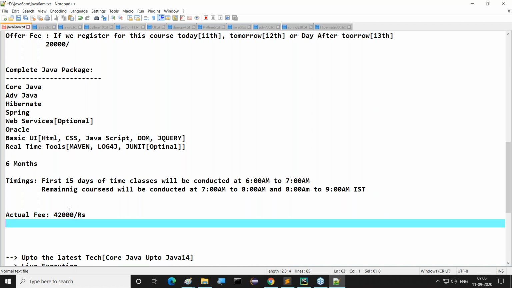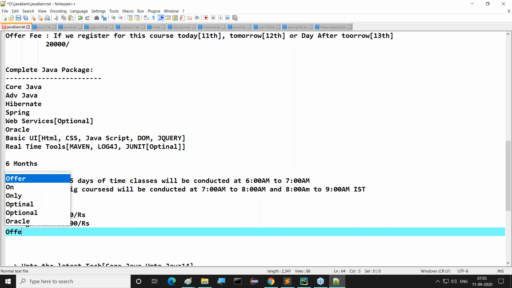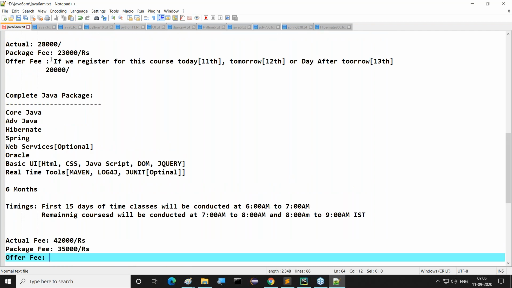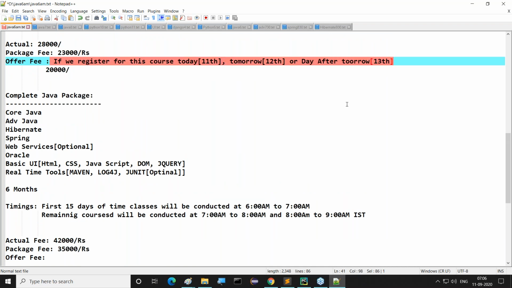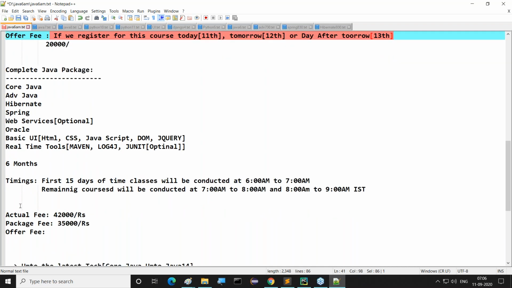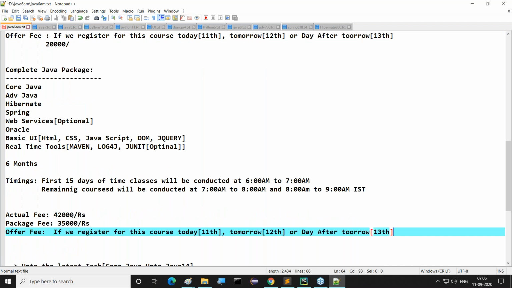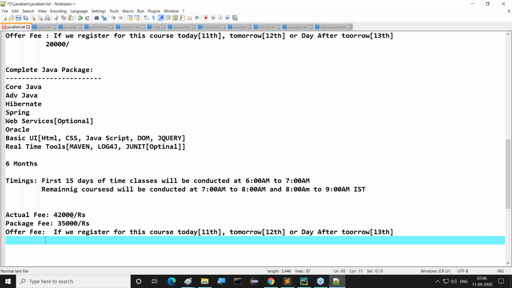But the package fee would be 35,000. Here also, a 3 days offer is available. Again, I'm telling you, if you register today, tomorrow, or the day after tomorrow, the 3 days offer fee is available. Then you will get this offer fee.